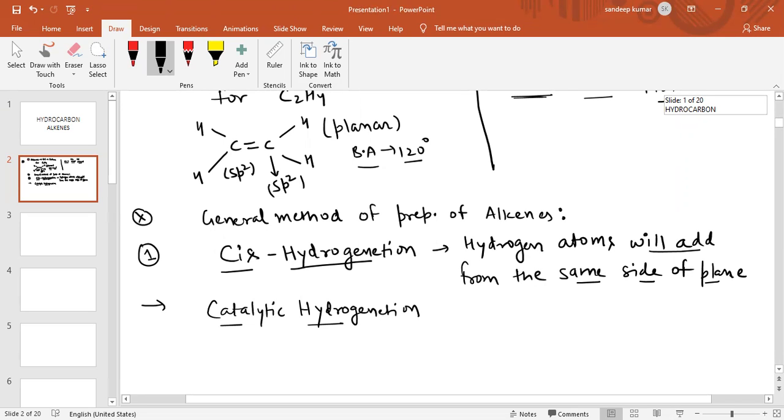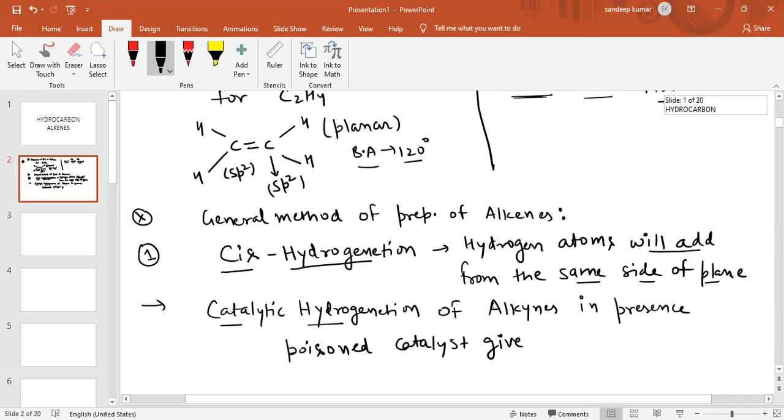Catalytic hydrogenation of alkynes in the presence of poisoned catalysts gives alkenes. Please note this very important point. Catalytic hydrogenation of alkynes in the presence of poisoned catalysts will give alkenes.